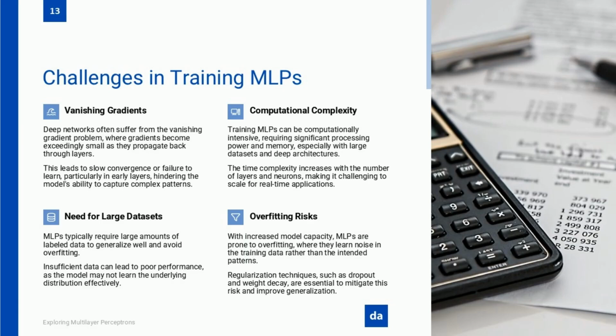But don't worry, MLPs aren't the only game in town. In fact, for some tasks, other types of neural networks perform way better. For example, if we're dealing with images, wouldn't it make more sense to use a network designed specifically for visual data? Well, that's exactly why convolutional neural networks, CNNs, exist. And trust me, if you think MLPs are impressive, CNNs will blow your mind. Let's dive into that next.